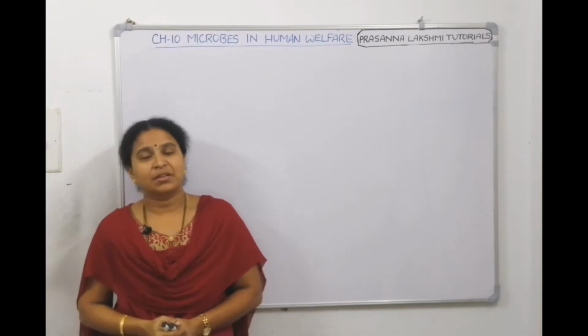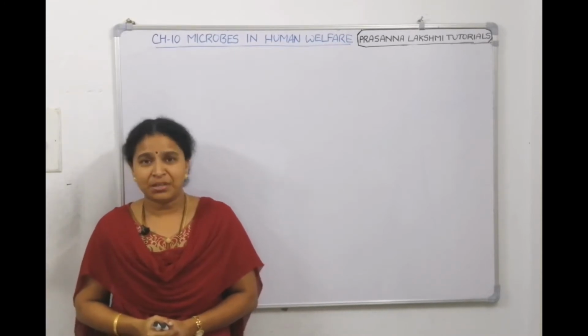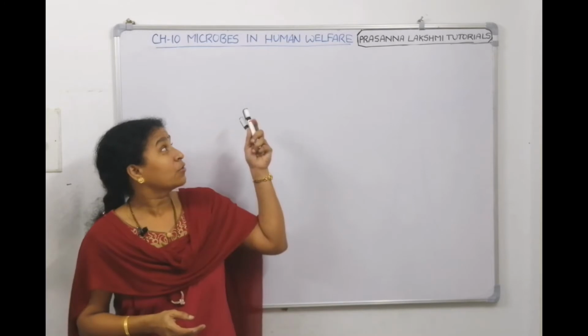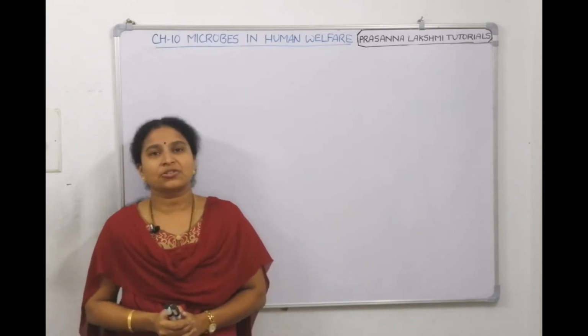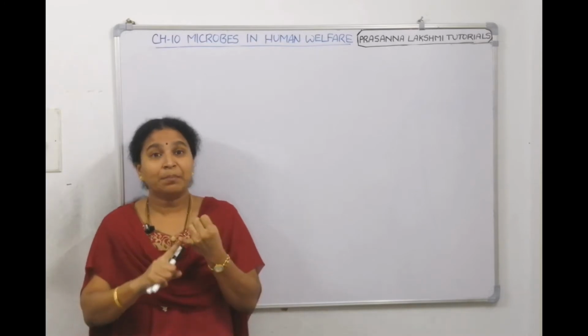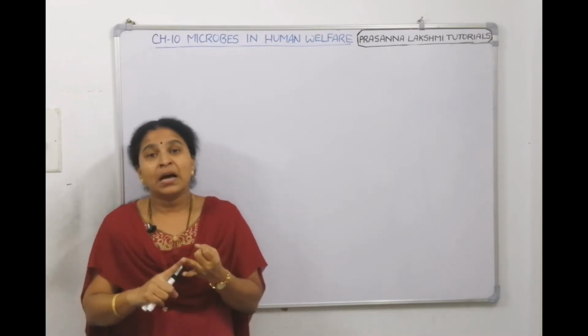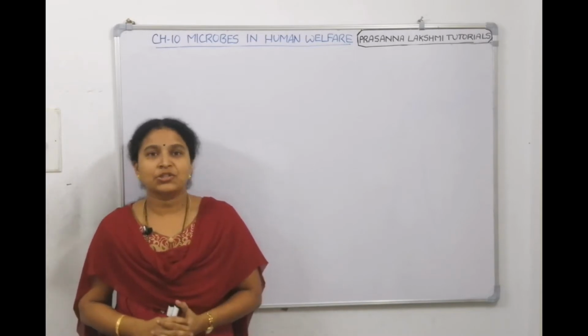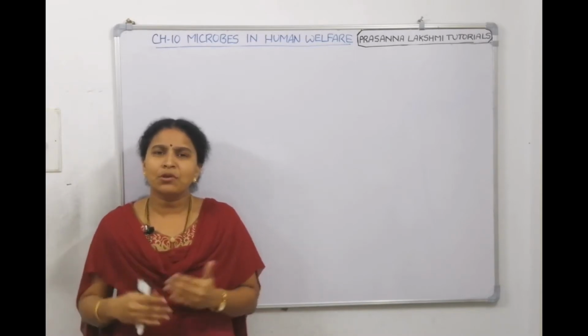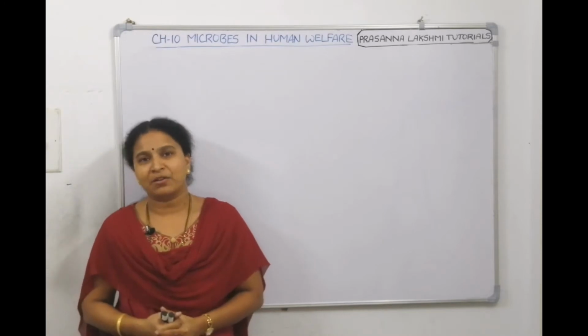We started a new chapter from 12th NCERT, chapter number 10. It is Microbes in Human Welfare. In the previous lecture, we discussed the introduction, means how bacteria appear, how viruses appear, how to culture them, and all that we discussed in lecture number 1. In today's lecture, we are going to talk about some useful, beneficial activities of microorganisms.